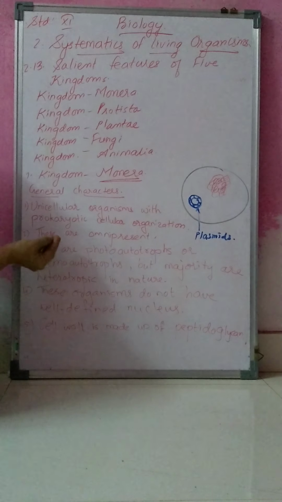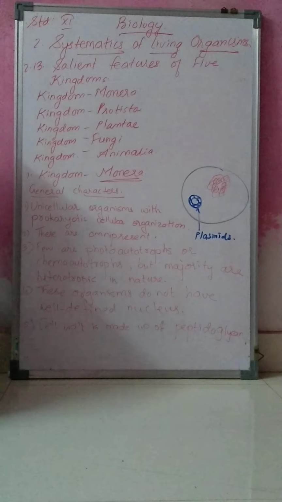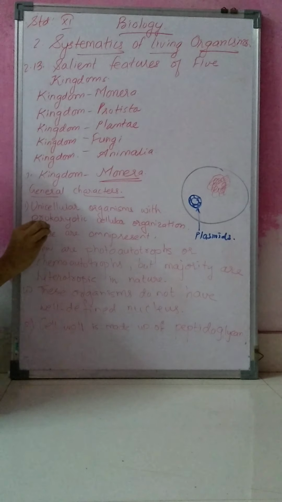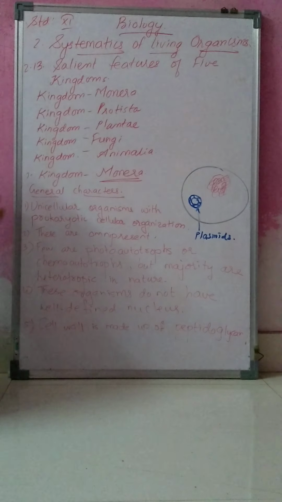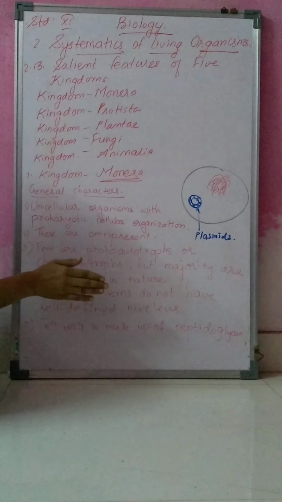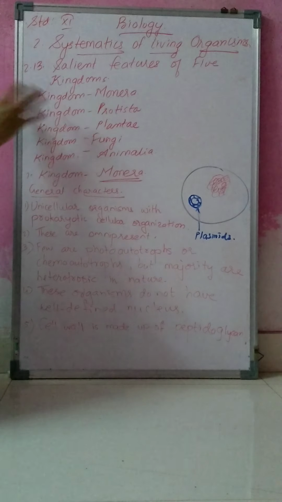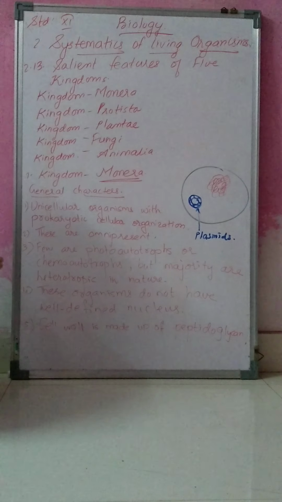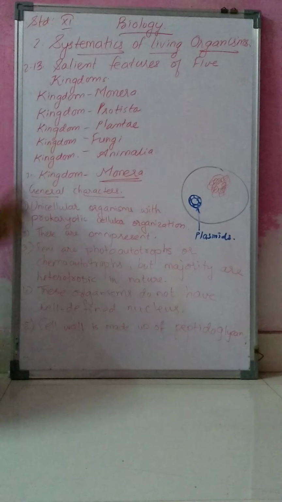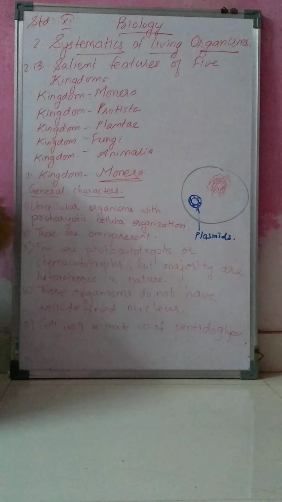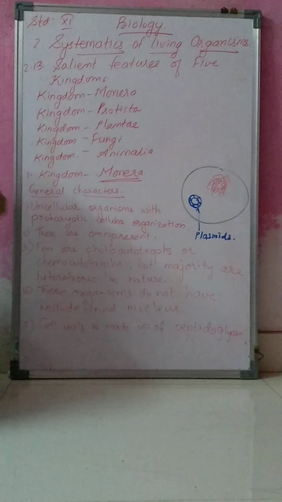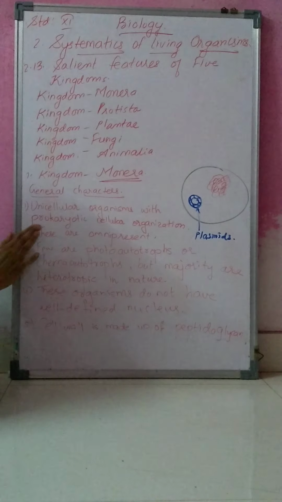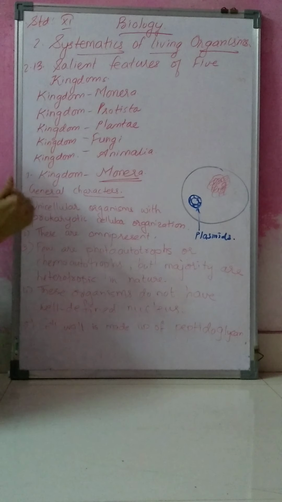In every environment you will find organisms of Kingdom Monera present, while organisms of other kingdoms you will not find in this type of environment. So they are omnipresent, present everywhere, even in places where other organisms are not present.